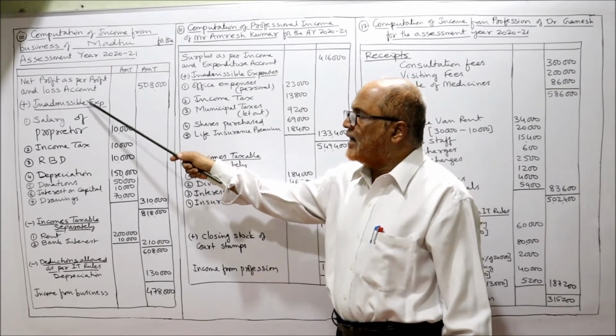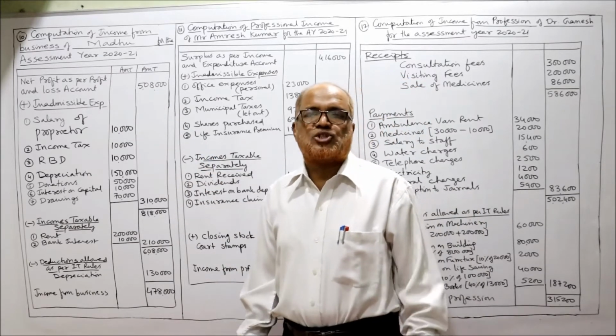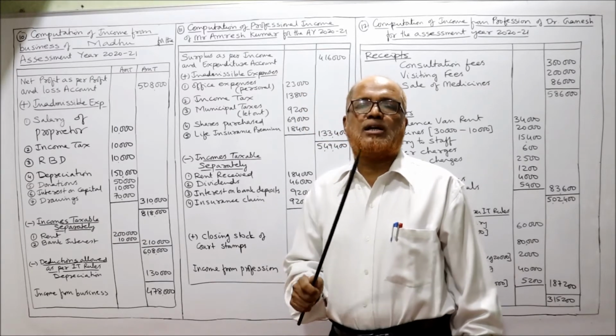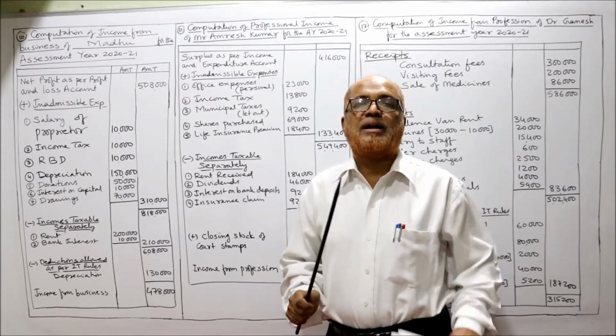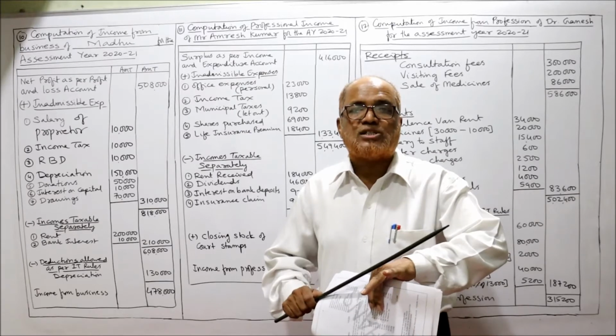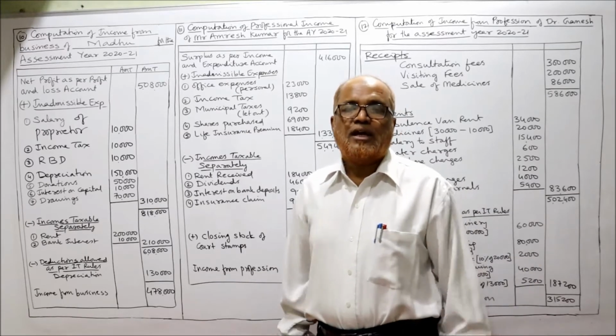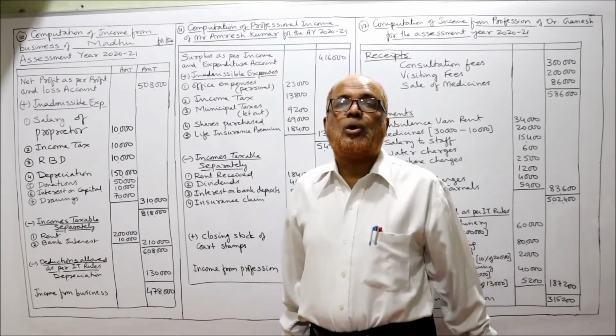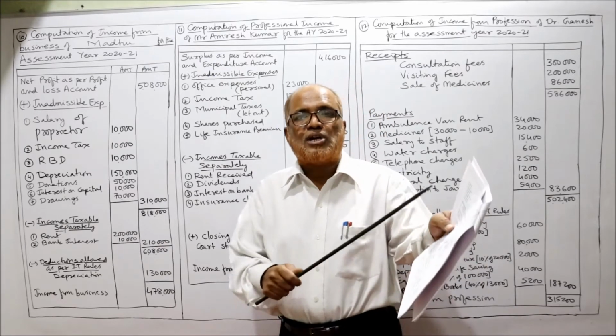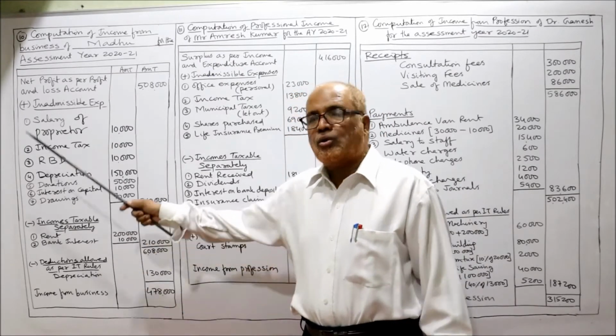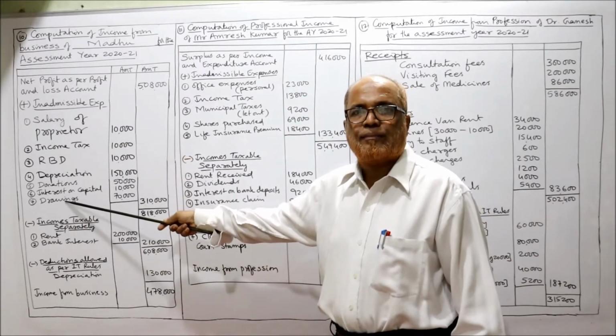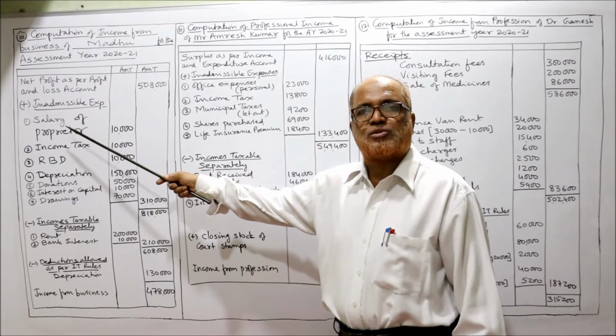To this we add inadmissible expenses, means those expenses which are debited to profit and loss account, but Income Tax Act has not allowed it. Income Tax Act disallowed those expenses which are debited to profit and loss account. Those expenses we will add back. These are called inadmissible expenses.